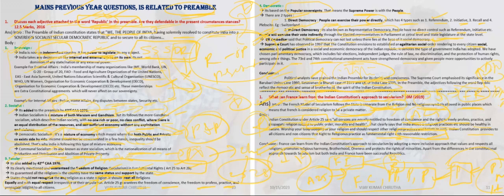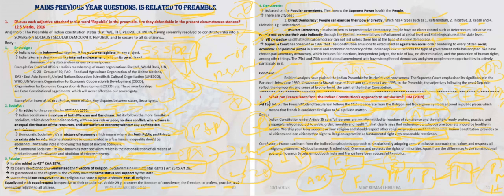France can learn from the Indian Constitution's approach to secularism by adopting a more inclusive approach, with respect for all religions. India gives value and respect to all religions irrespective of their population, promoting harmony, brotherhood and oneness, and protecting the rights of minorities also. France has to learn this from India. India provides equal priority, equal status and equal respect to all religions.